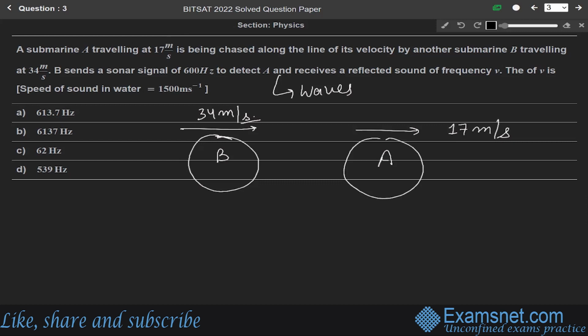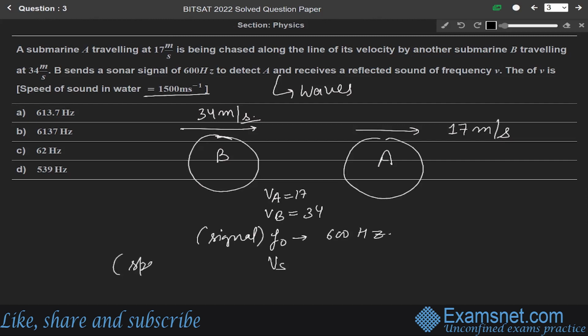So first of all, VA is 17, VB is 34 and F naught. Let F naught be the frequency of signal. It is given as 600 hertz and speed of the sound in water is given as 1500 meter per second. Let us say Vs is the speed of sound in water, okay, and it is given as 1500 meter per second.